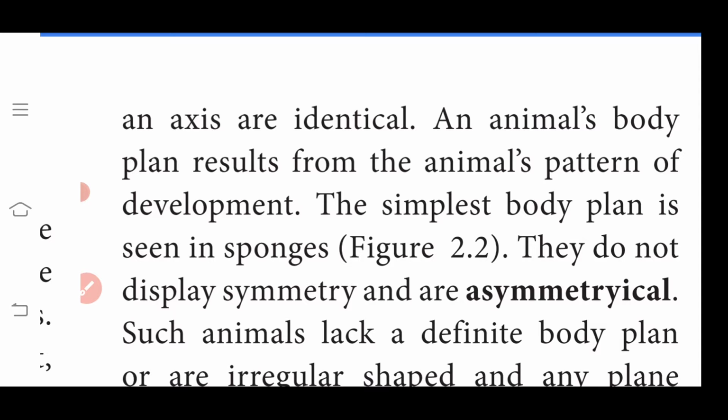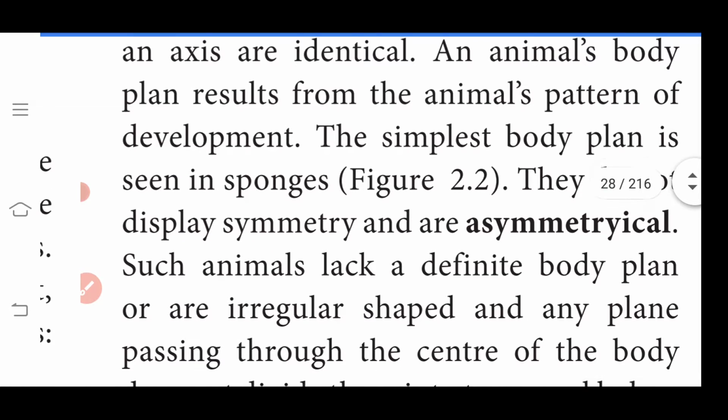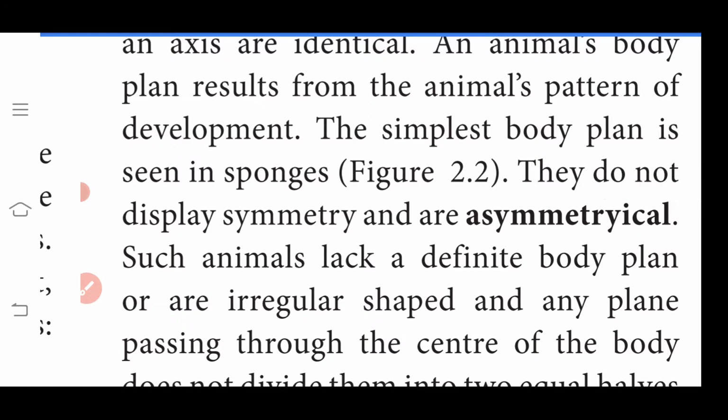Which animals can be divided or cut into two halves, with the two halves equal in nature? This is called symmetry. An animal's body plan results from an animal's patterns of development.